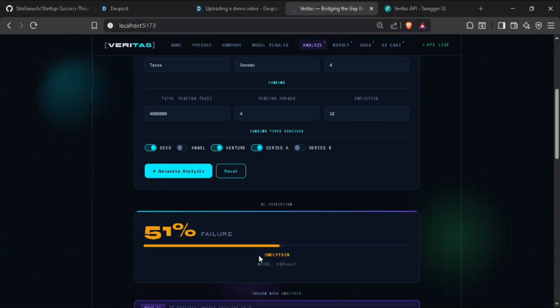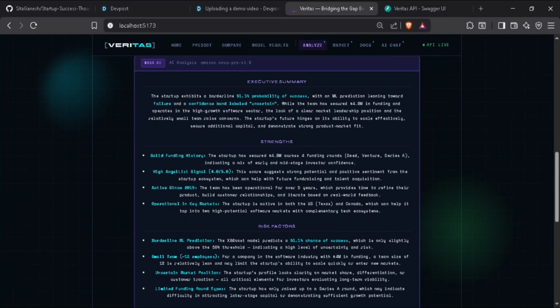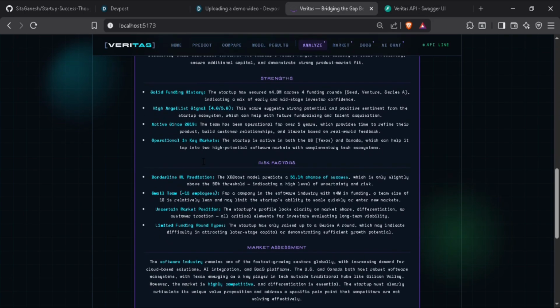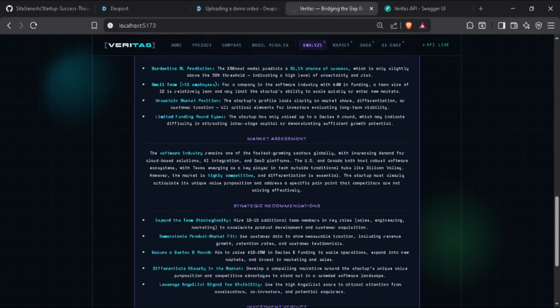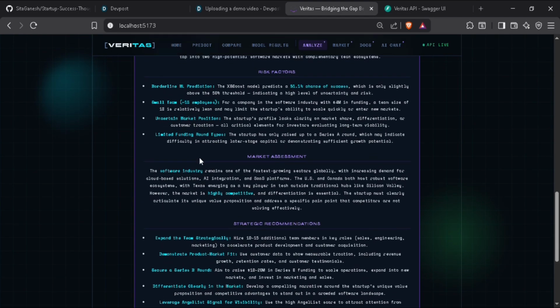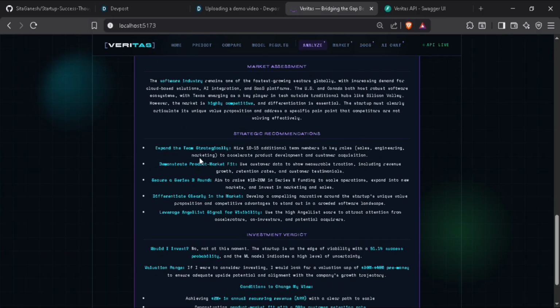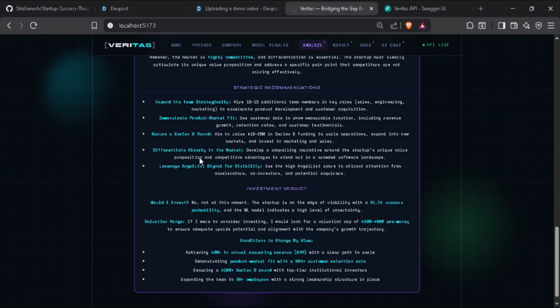Here you can see that the executive summary of the startup exhibits a moderate 15%. This is a complete AI analysis based on the parameters which the AI takes. It explains everything, including the risk factors, market assessment, strategic recommendations, and investment prediction. And these strategic recommendations are way more useful to increase the score of the startup by applying them in real-world scenarios, where things could work as expected in the field.